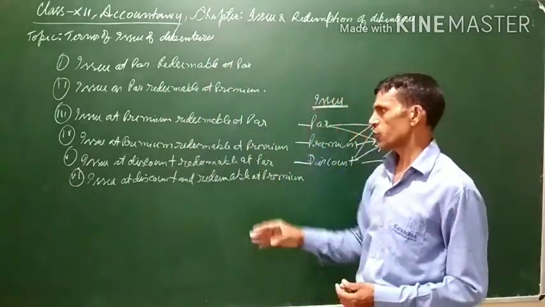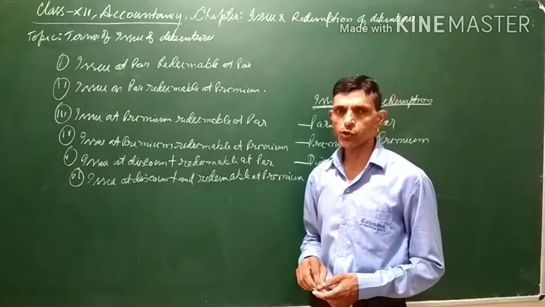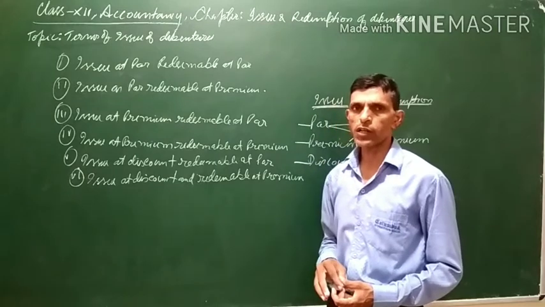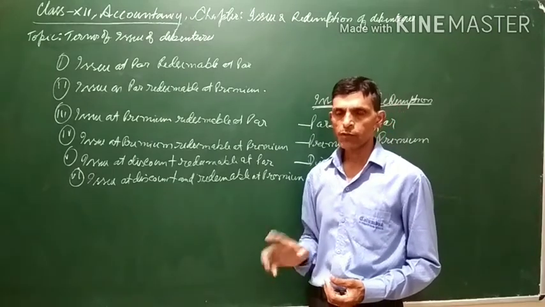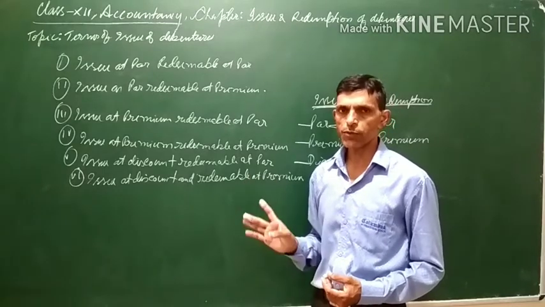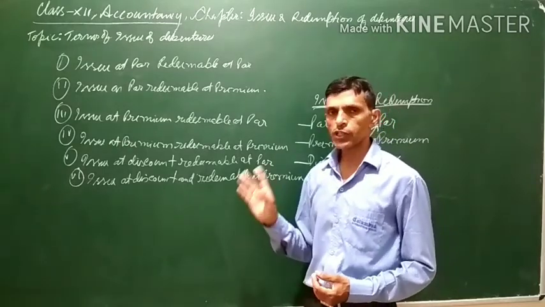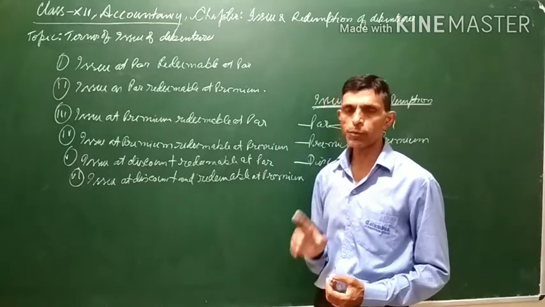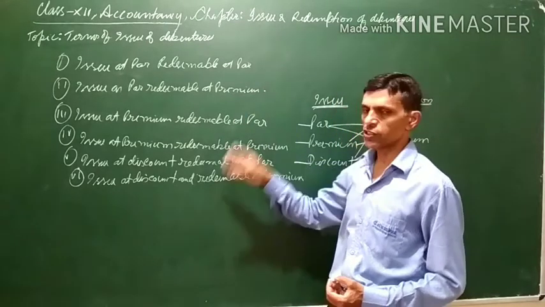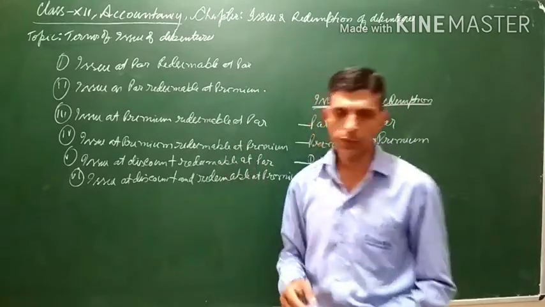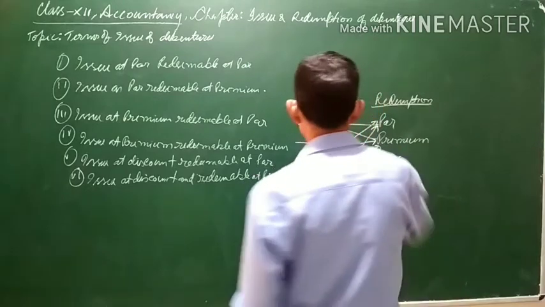Depending upon these scenarios, different journal entries will be passed at the time of issue. We are not concerned here with redemption of debentures. In this video we will be discussing only the issue of debentures and the journal entries which will be passed in various situations. One by one we will be discussing these.